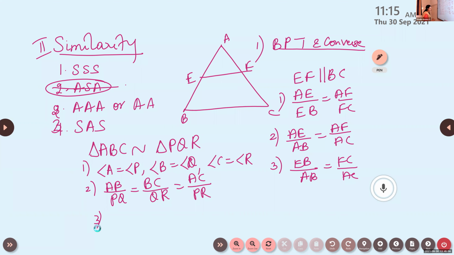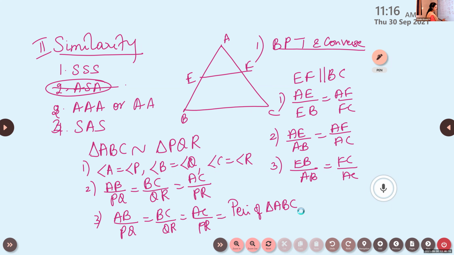Look at the next one. If all three sides are proportional, AB by PQ is equal to BC by QR is equal to AC by PR, it will be the same as the perimeter of triangle ABC by the perimeter of triangle PQR. Perimeters will also be proportional. If two triangles are similar, these conditions are all true.